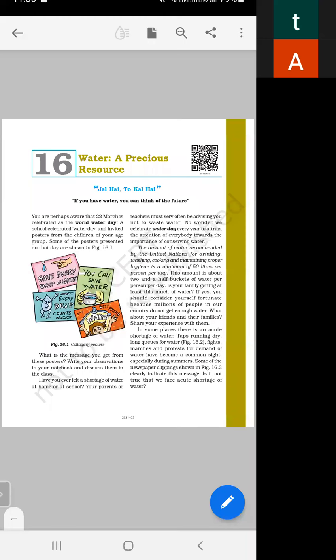Yes, students. So let's start reading. जल है तो कल है. If you have water, you can think of the future. Without water, there is no future.